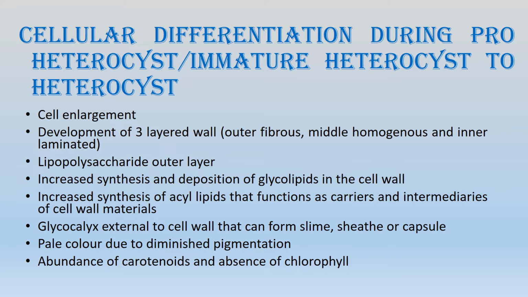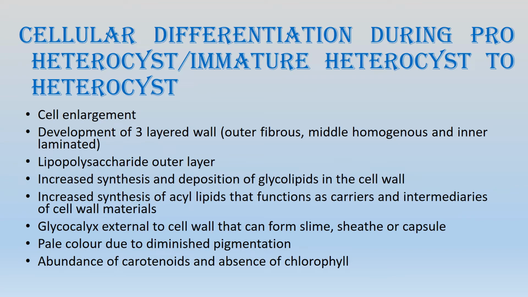And during the initiation of heterocyst formation, the glycolipid and acyl lipid production in the cells becomes much more accelerated, because glycolipids are the basic cell wall material.